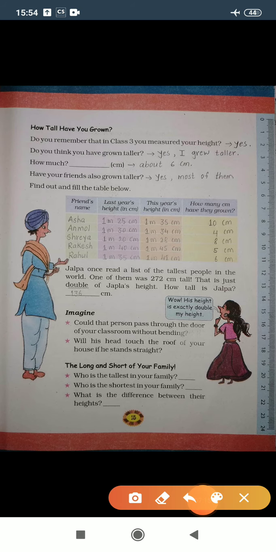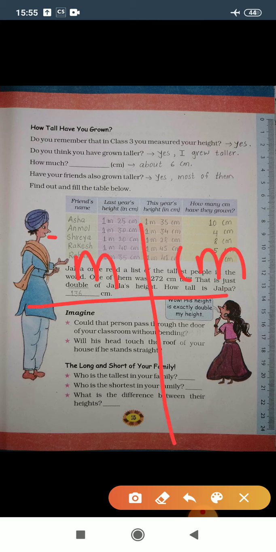The third one is Shreya. Shreya's height this year is 1 meter 28 centimeter and last year's height is 1 meter 20 centimeter. So let's calculate the difference between these two heights. This year's height is 1 meter 28 centimeter and last year's height is 1 meter 20 centimeter. So let's subtract these two numbers.